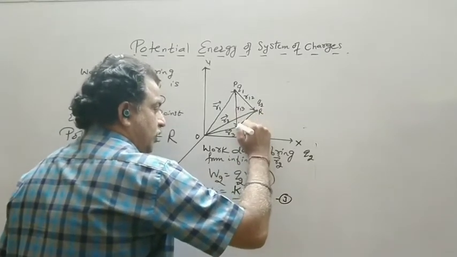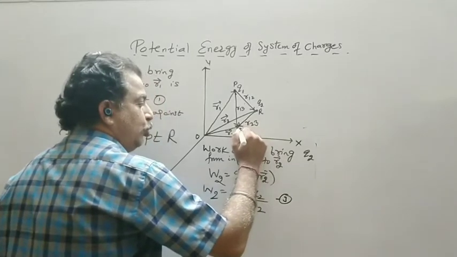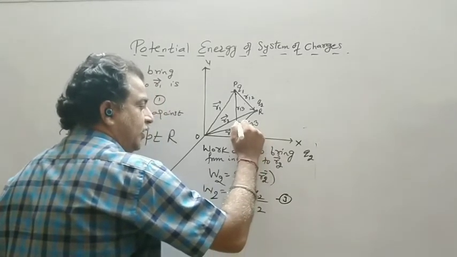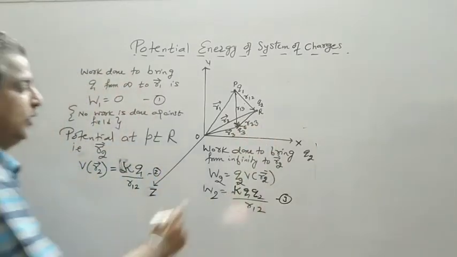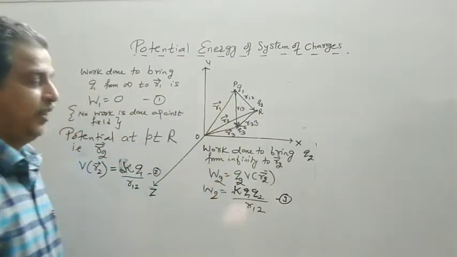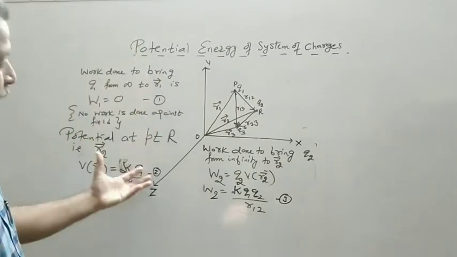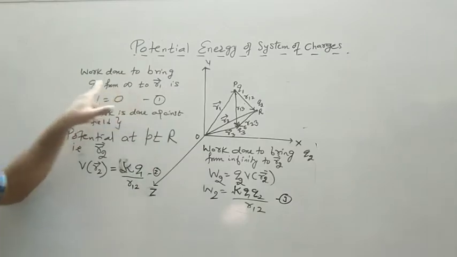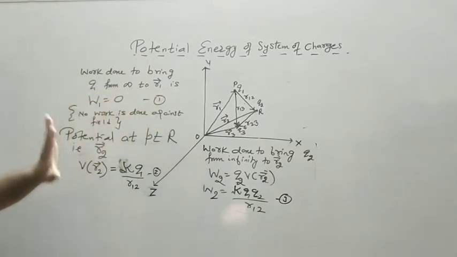This will be the distance between 2 and 3. I have to bring the Q3 charge at this point. Let the name of the point be S. So now there are 3 charges in the system. Again, if I start like this, the work done to bring Q1 from infinity to R1 is 0.